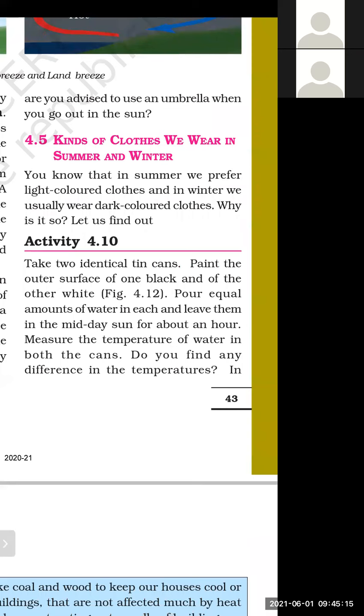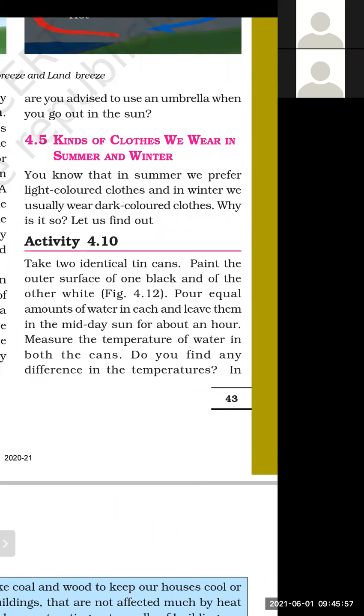Activity 10.4.10. Take two identical tin cans. Paint the outer surface of one black and of the other white. So we can take two containers. If we do not have a tin can, an empty cold drink can or any container you can take. So paint the outer surface of one can with black color and the other can with white color. Pour equal amount of water in each and leave them in the midday sun for about an hour.